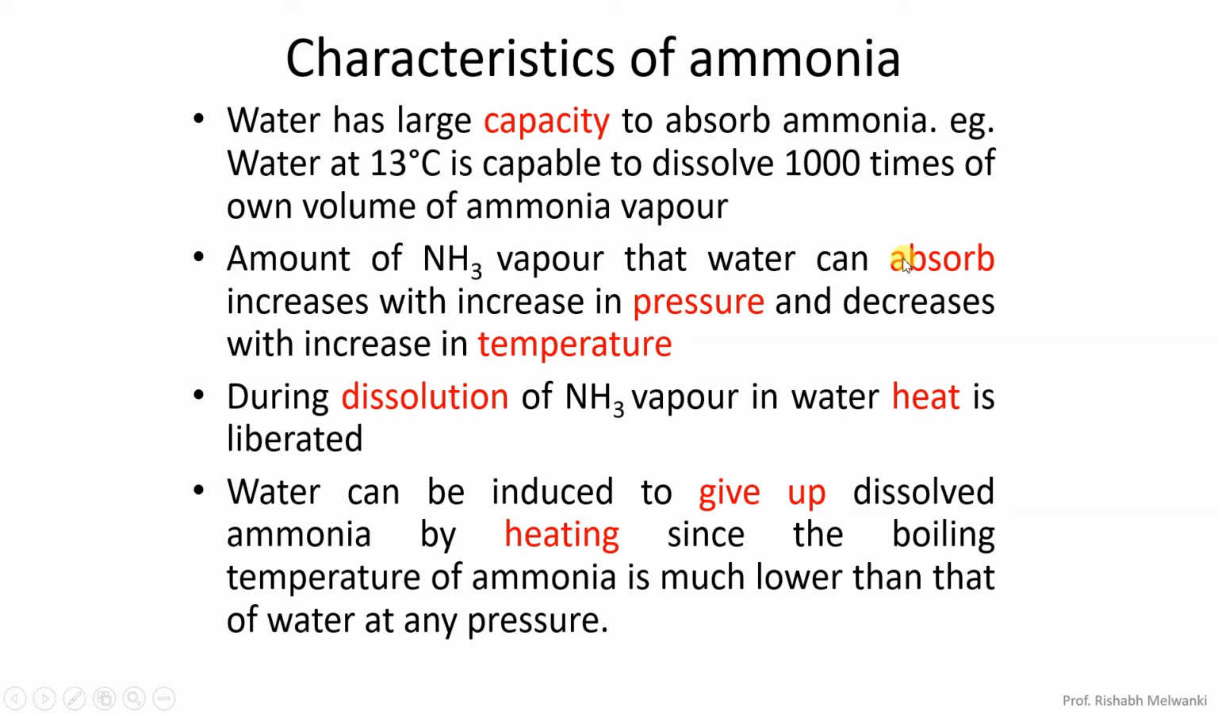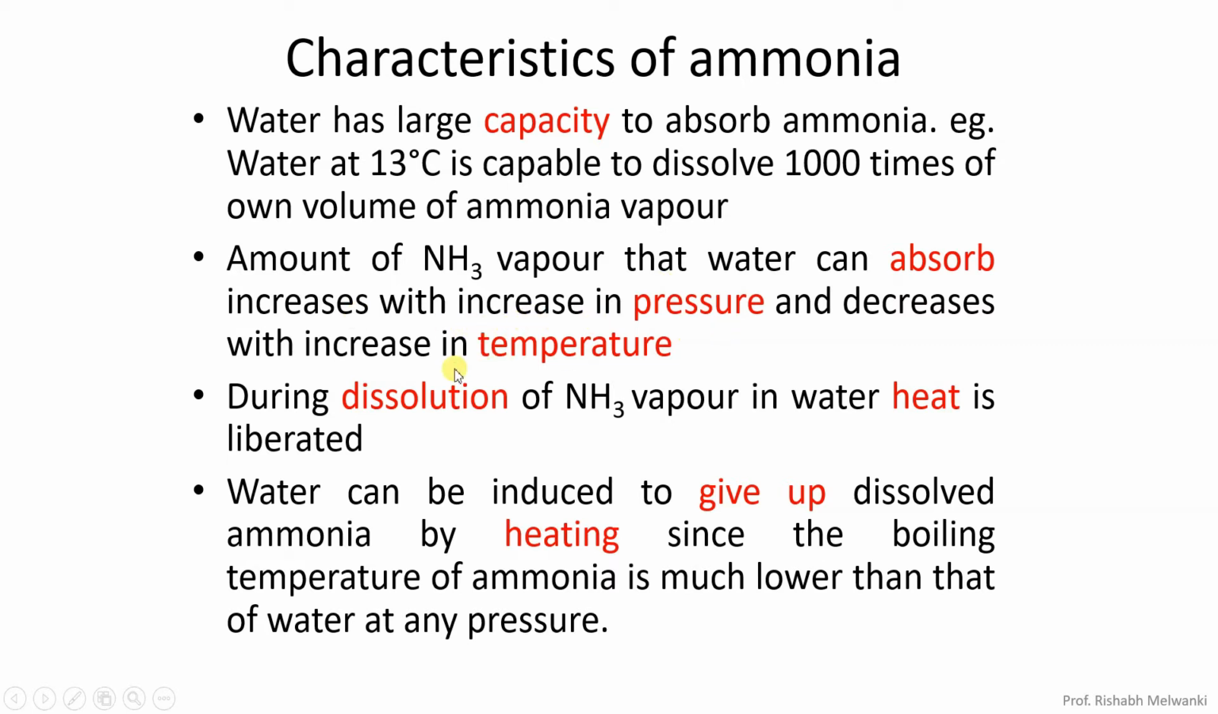Now before going to the actual vapor absorption refrigeration system, we will see what the characteristics of ammonia are. These characteristics of ammonia we will be using while looking at the theory part of the ammonia water vapor absorption refrigeration system, VARS. So first, water has a large capacity to absorb ammonia. Example, water at 13 degrees Celsius is capable of dissolving 1000 times its own volume of ammonia vapor, meaning water can absorb ammonia vapors.